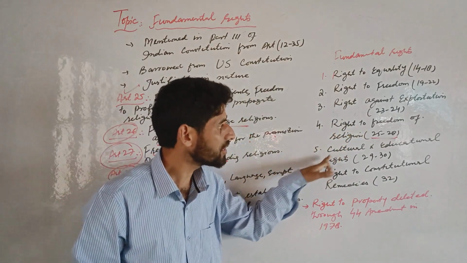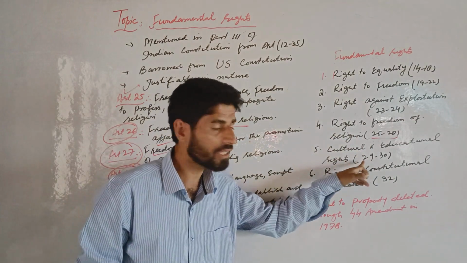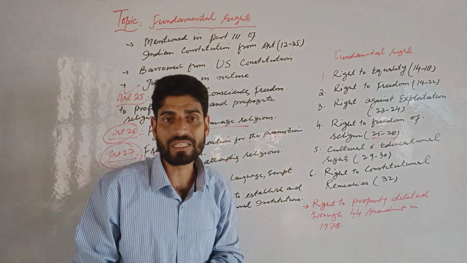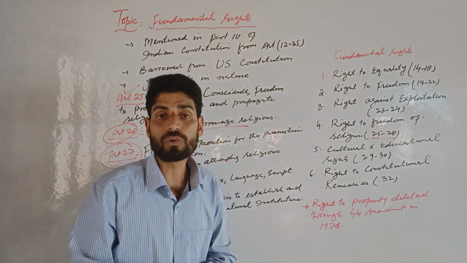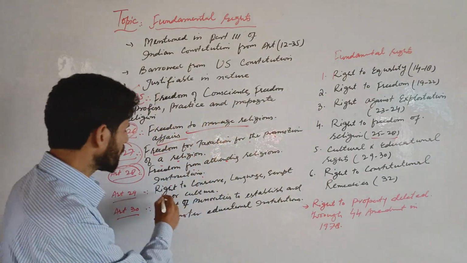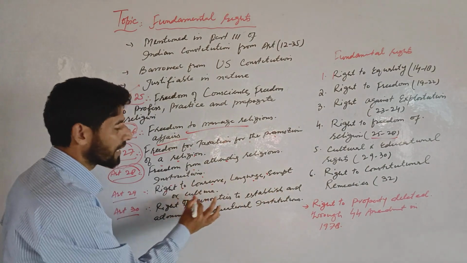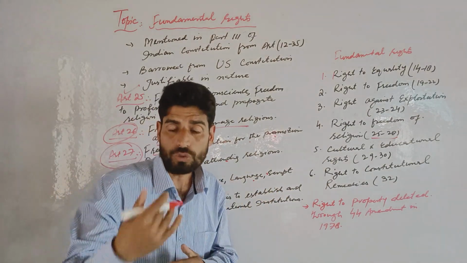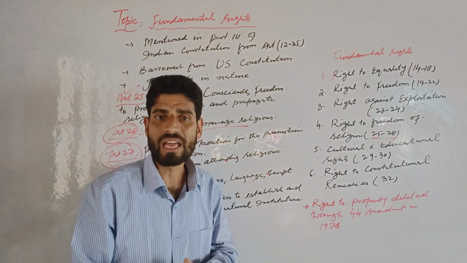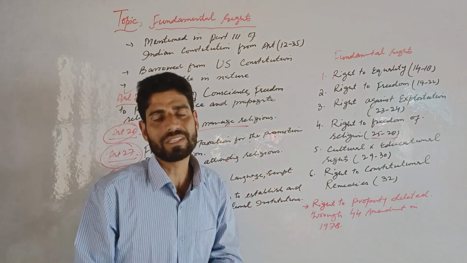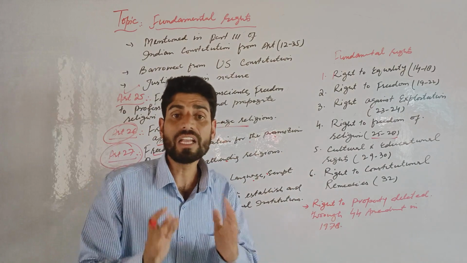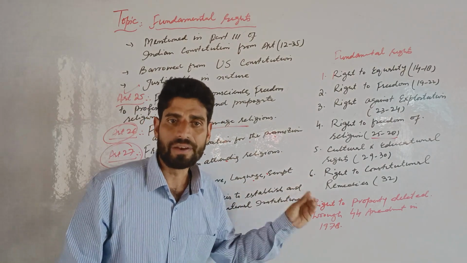Now, the fifth fundamental right is the cultural and educational rights, from Article 29 to 30. As far as Article 29 is concerned, it talks about the right to conserve language, script or culture. Article 29 grants protection to both religious and linguistic minorities in India. Clear? Now Article 30.